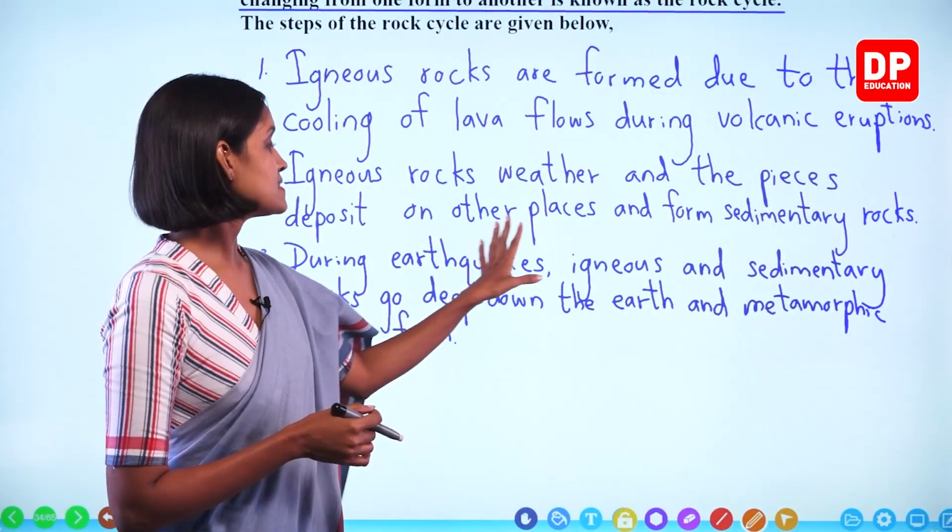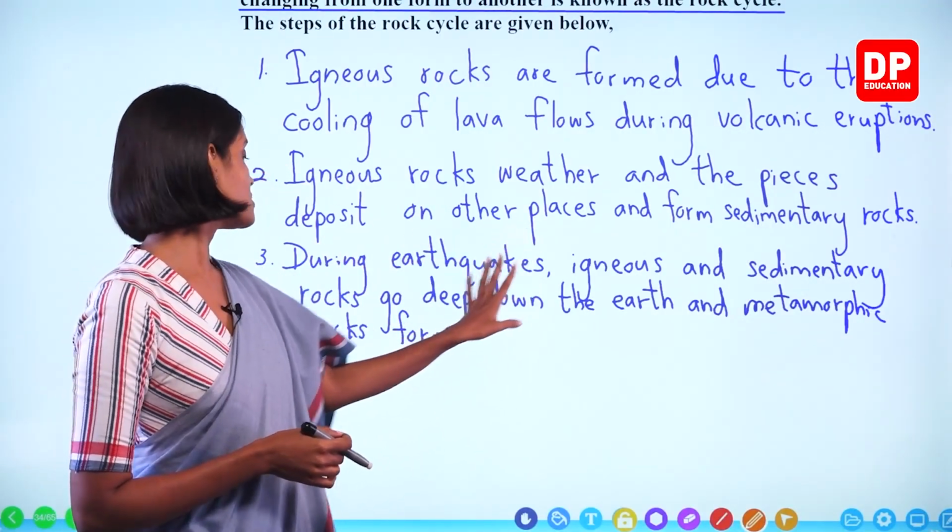During earthquakes, igneous and sedimentary rocks go deep down the earth and metamorphic rocks form.